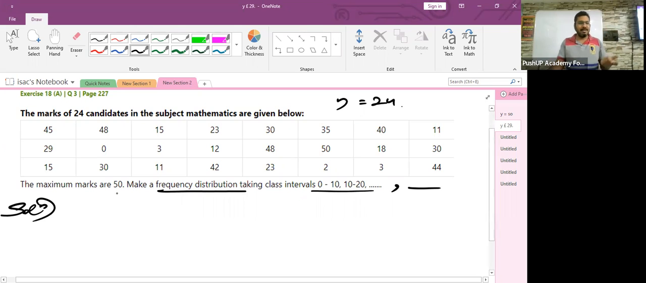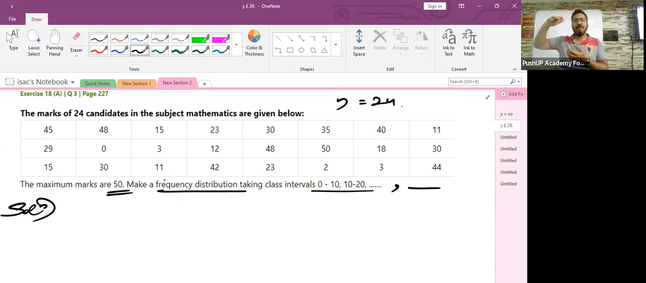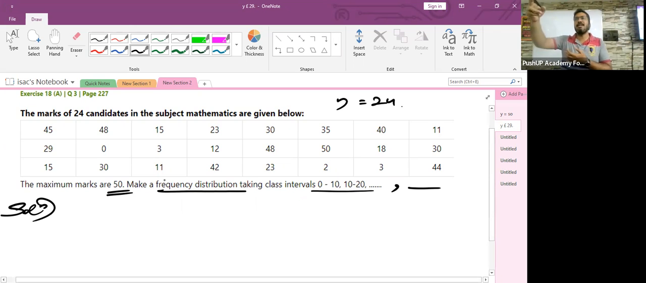No. But exactly, children. The maximum marks is what? 50. Isn't it? The maximum marks is 50. So children, what should probably be the last class interval? 40 to 50. Isn't it? I'm talking about the class interval, children.